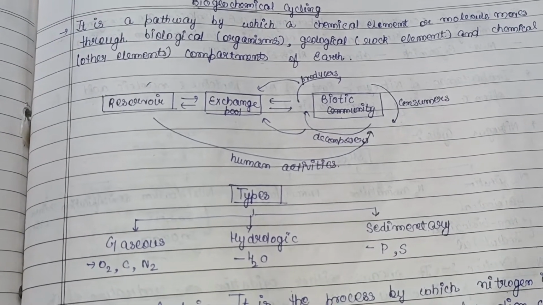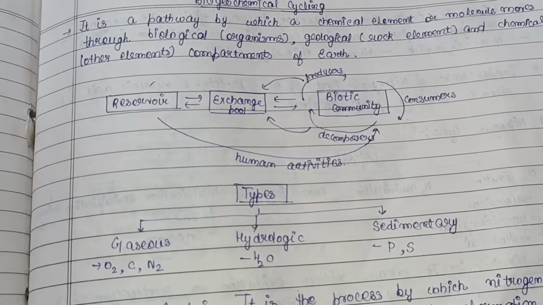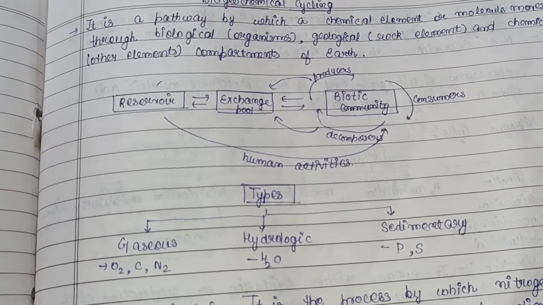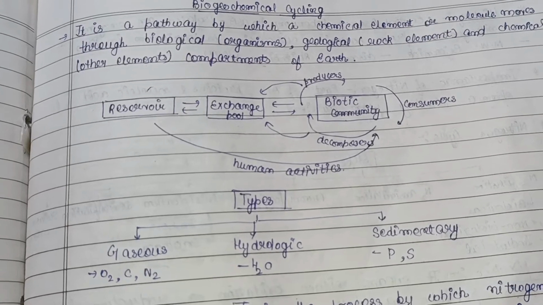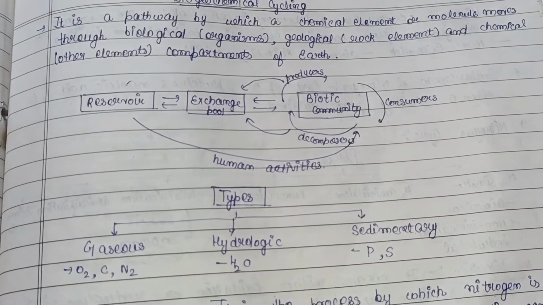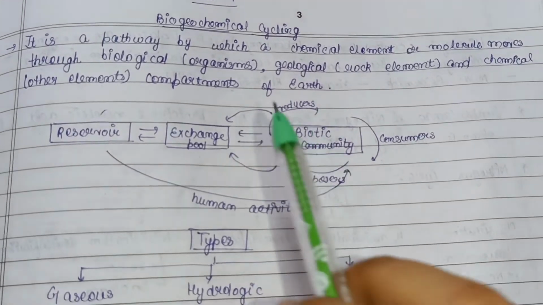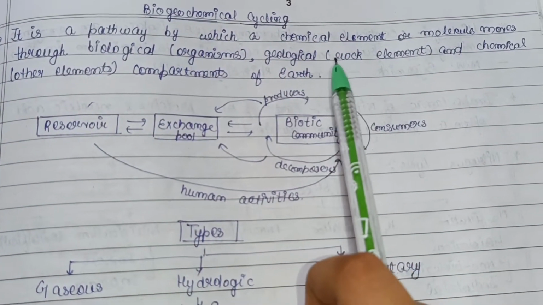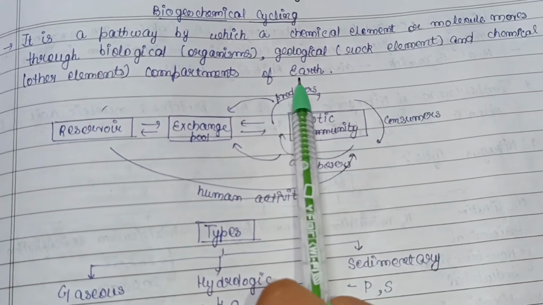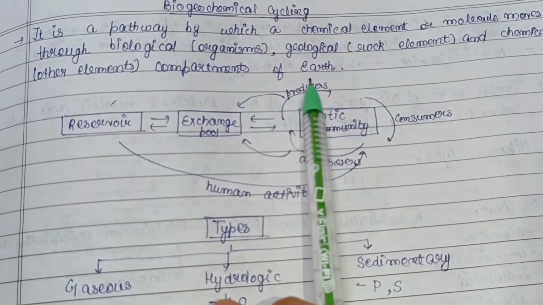These elements are taken by any organism from the environment and they form a part of the cell protoplasm. Then, by passing through the cycle, with the help of other organisms, they are returned to the environment as they were, that is in their original form. So what is the definition of a biogeochemical cycle? It is a pathway by which a chemical element or molecule moves through biological, that is organisms, geological, that is rock elements, and chemical, that is other elements or compartments of the earth.